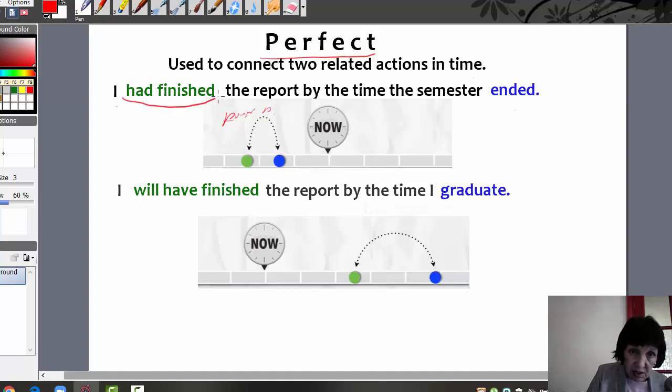Here, had finished the report by the time the semester ended. In the sentence, there are two related actions.